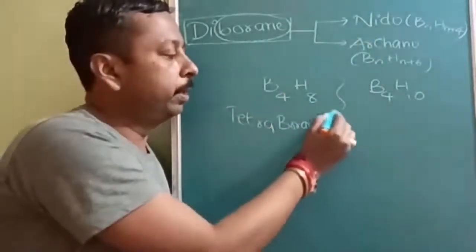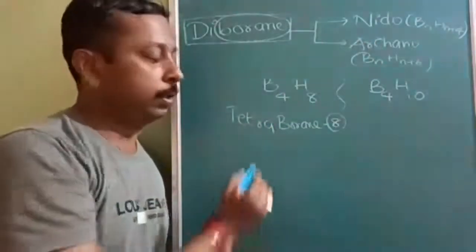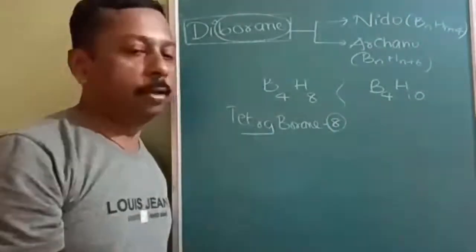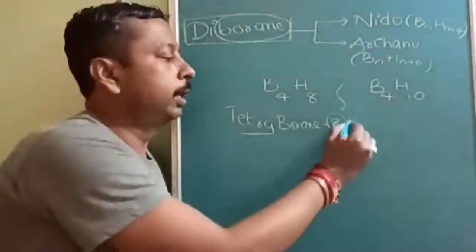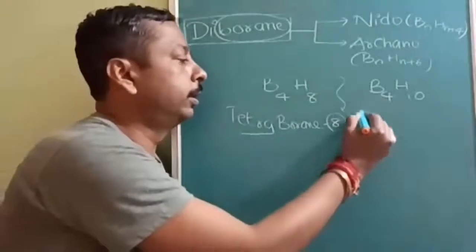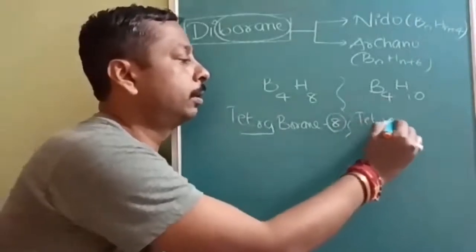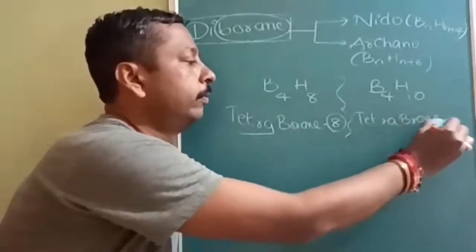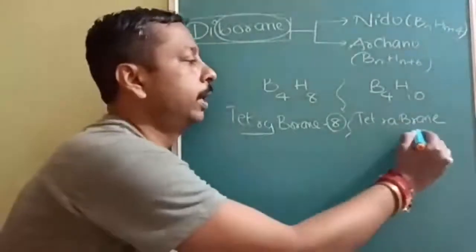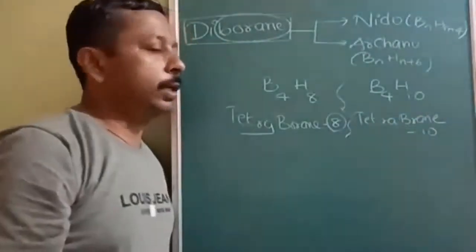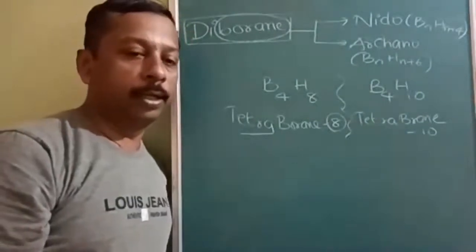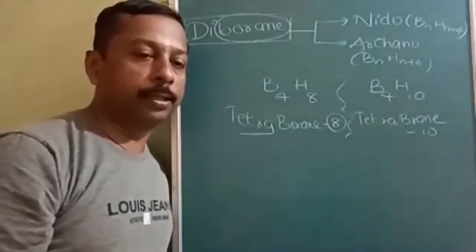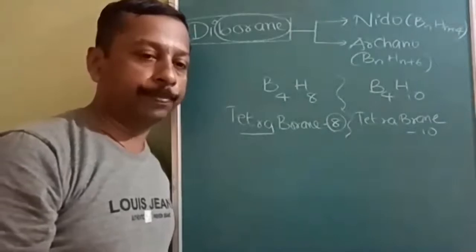This number represents the number of hydrogen, and this represents the number of boron. Tetraborane is the same, but the number is 10. So tetraborane-10, tetraborane-8. Is it understood? IUPAC naming of boranes.